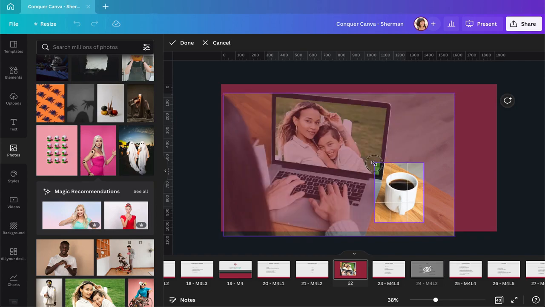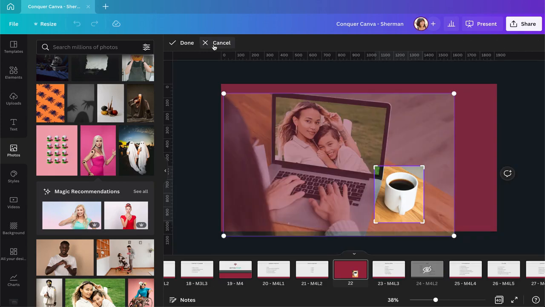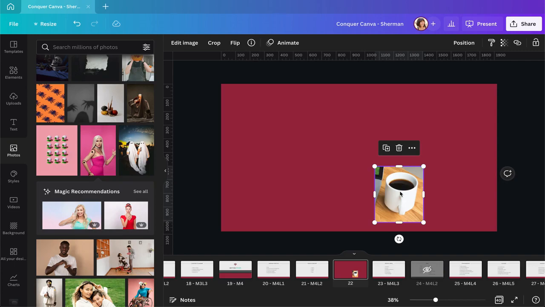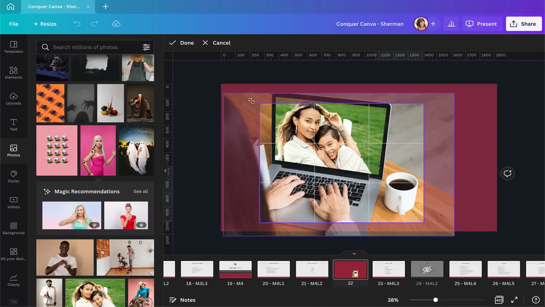And as you can see, when you grab a corner, Canva will give you some guidelines here, you know, where the thirds of the image are, so you can place it in a good spot. So if we want to focus on the cup, for example, we can crop it all the way down. And when I click out of this now, we will only have this left. And then I can either click back on the crop button right here, which will give me my whole image, or I can also double click on my image and I will get the same thing. And from here I can make my adjustments again the way I like it.